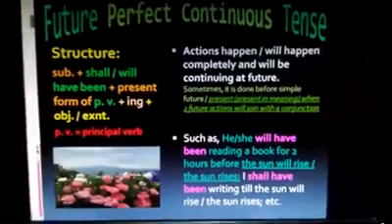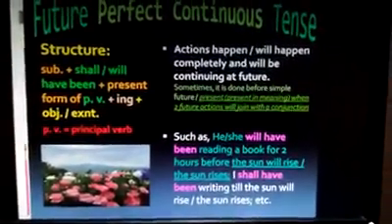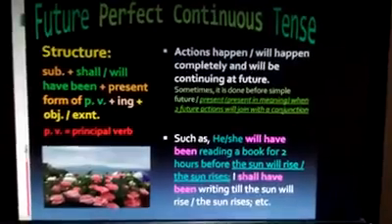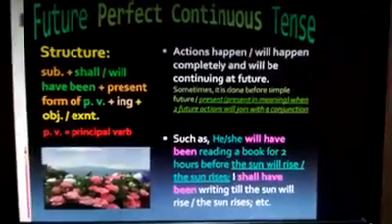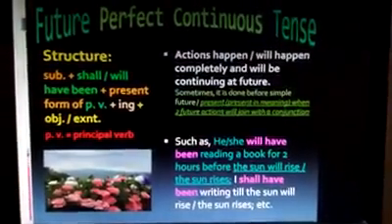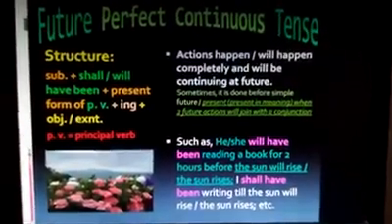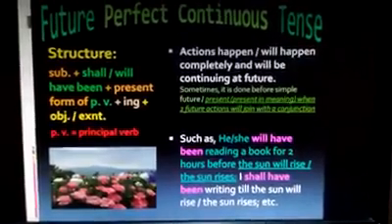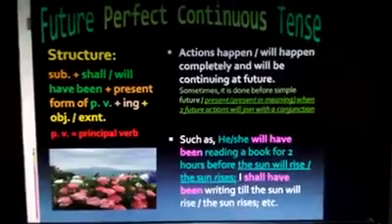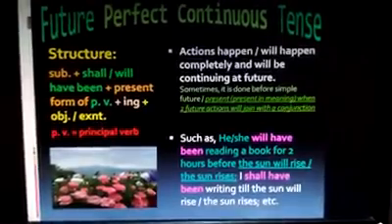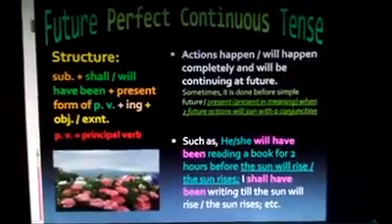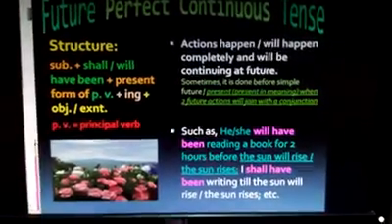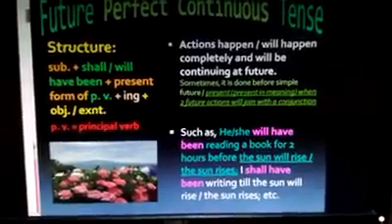Future perfect continuous tense. Actions happen, will happen completely, and will be continuing at future. Here is also an explanation of using this tense. This is the structure: subject plus shall or will have been plus present form of principal verb plus ing plus object or extension. You see the examples.